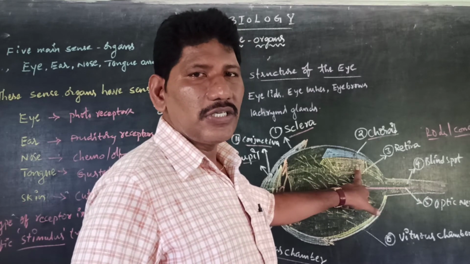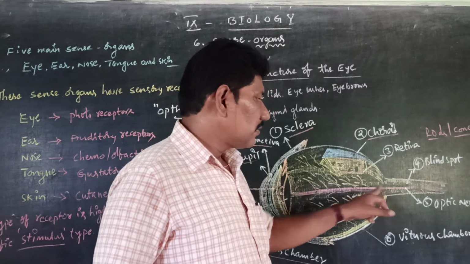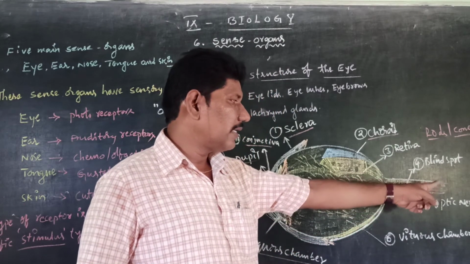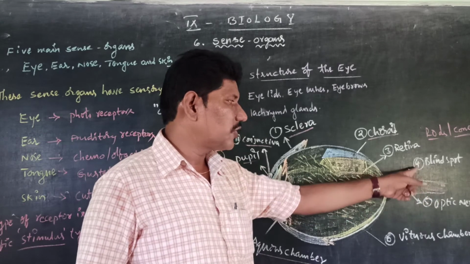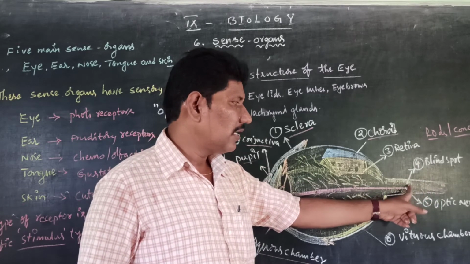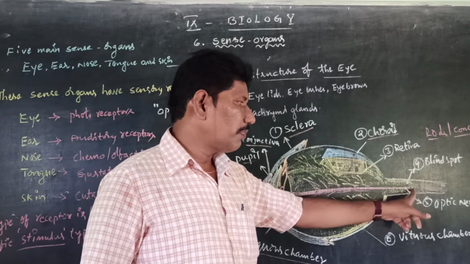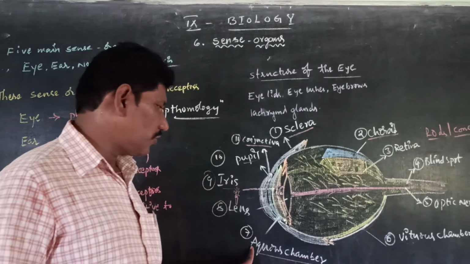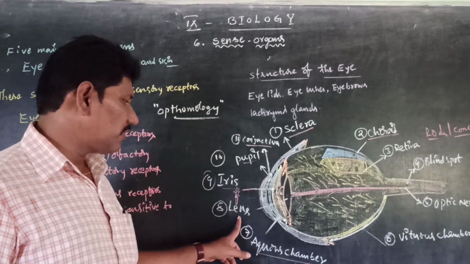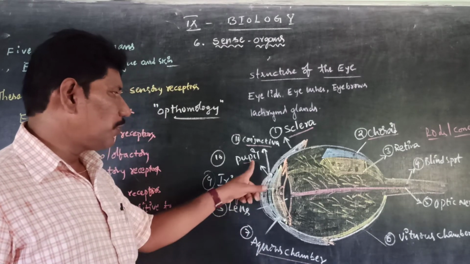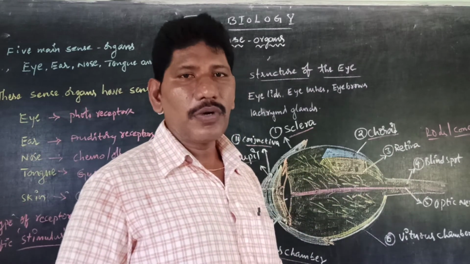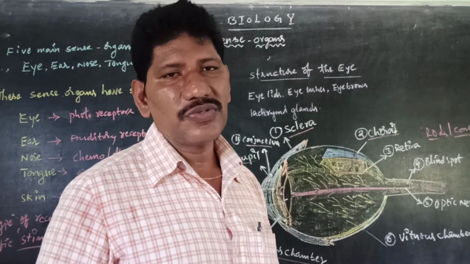Means best vision spot. The spot where the optic nerve arises and goes towards the brain, this part is called as a blind spot. Means we are unable to see the objects. Next one is optic nerve. Next, vitreous chamber. This is called as an aqueous chamber. The lens are called as biconvex lens. Iris and pupil. So what is the difference between the iris and pupil, rods and cones? It is very important regarding the improved learning questions.